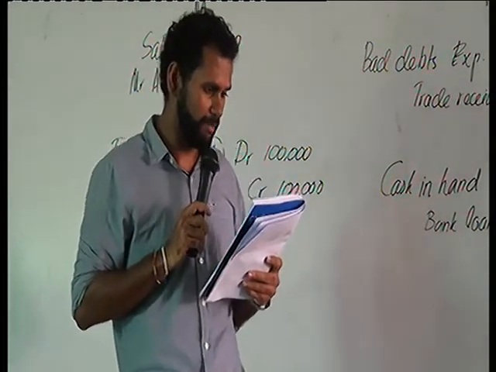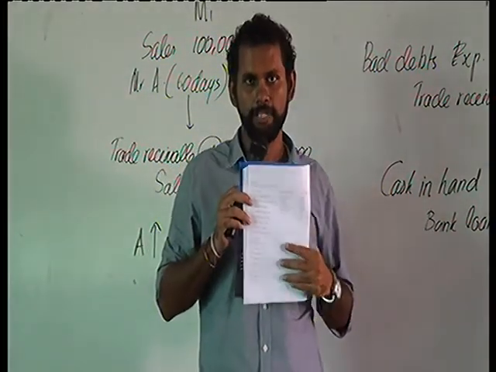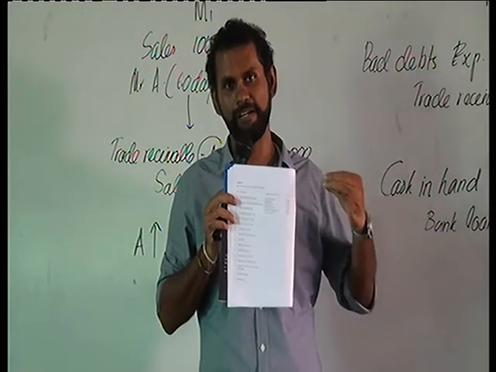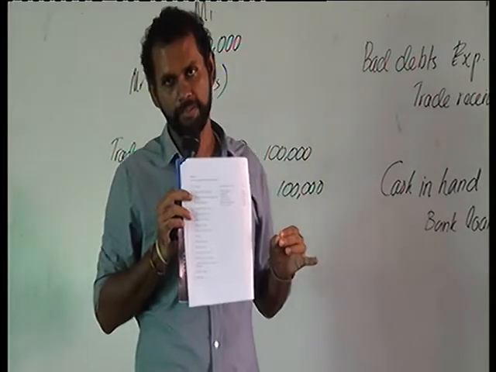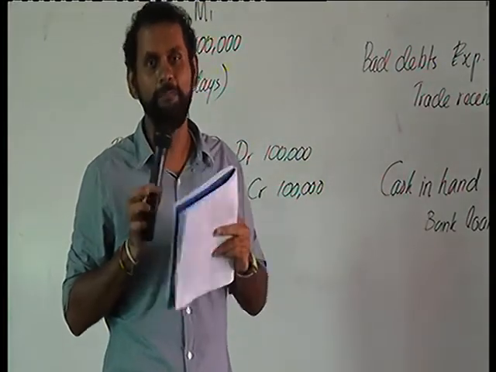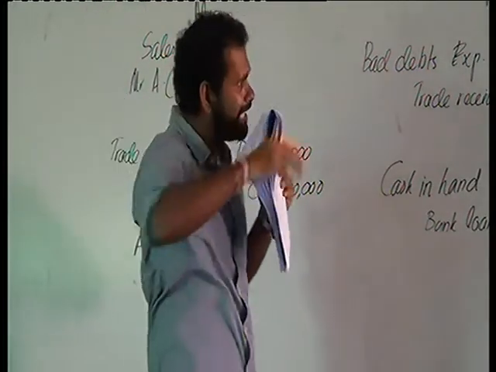Then we have the adjustment number 17, addition to the buildings. So buildings owned by the business, it's an asset to us. Addition to the buildings means, what has happened? The buildings owned by the business will increase. That means an increase in the asset.